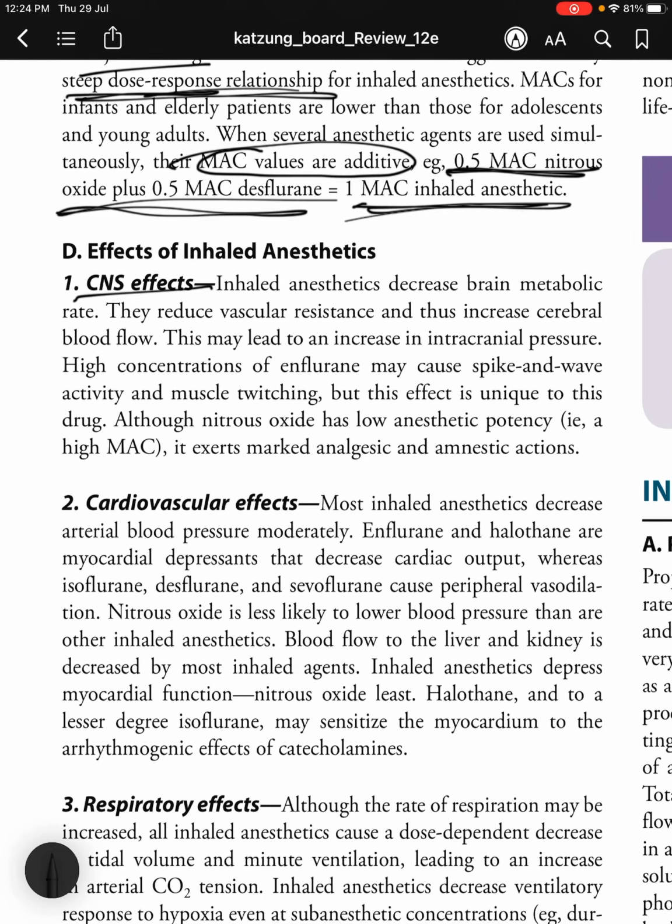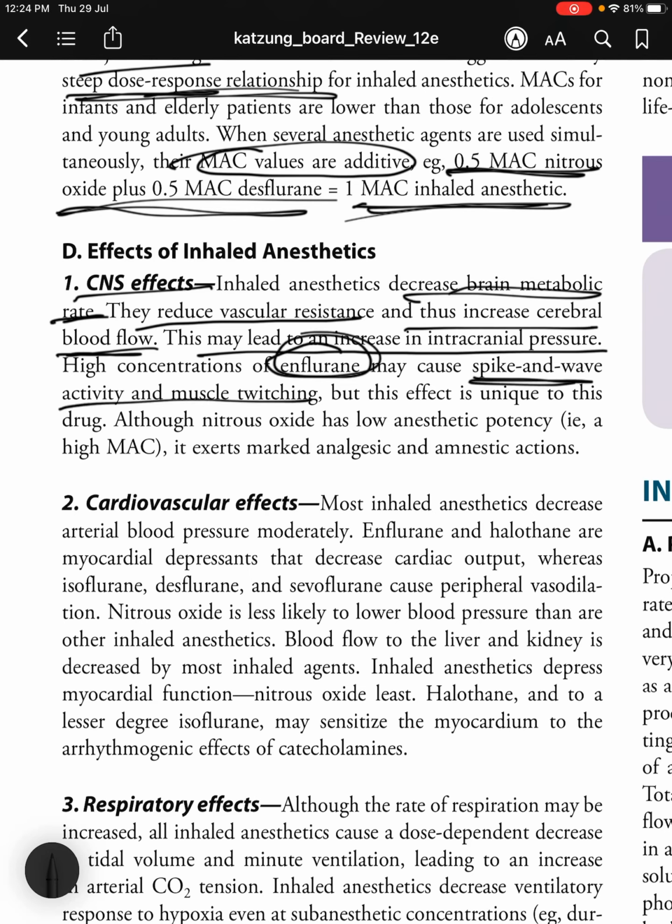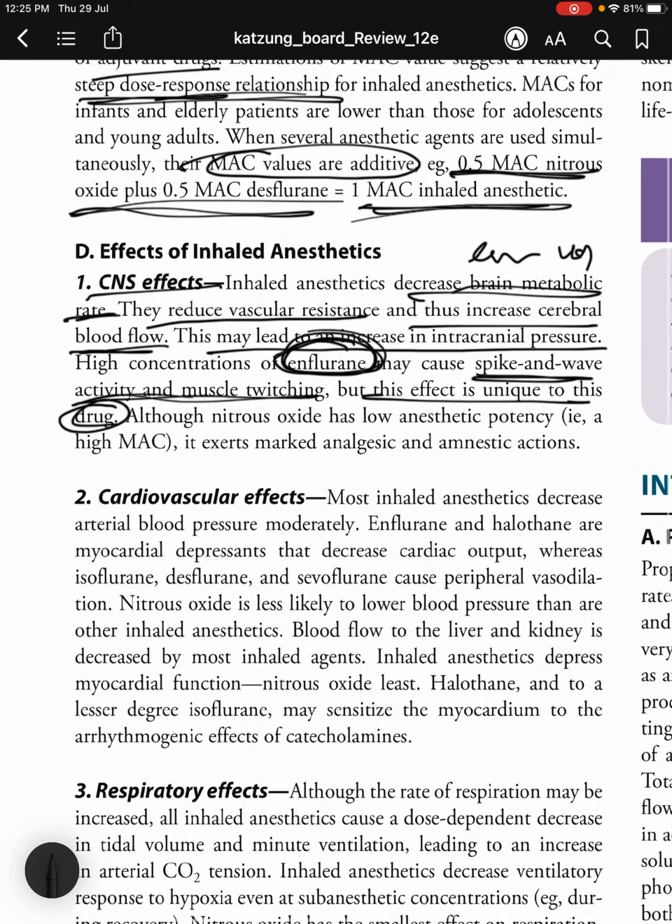So the CNS effects: they decrease the brain metabolic rate, they reduce the vascular resistance and thus increase cerebral blood flow. This may lead to an increase in intracranial pressure. High concentrations of enflurane may cause spike and wave activity and muscle twitching, but this effect is unique to this drug. What is the drug? Enflurane. Enflurane is unique in causing spike and wave activity and muscle twitching. Although nitrous oxide has a low anesthetic potency, it exerts marked analgesic and amnestic actions.